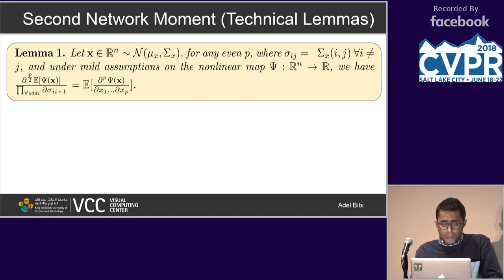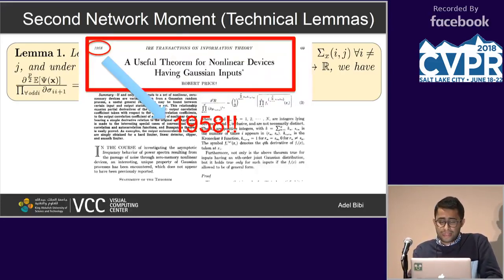Right, so I have to emphasize now that this is a result that is extended from a paper published in the Transactions on Information Theory by Robert Price, and to our surprise, it was published in 1958. And these results just keep popping up and being extremely useful in the deep learning community.